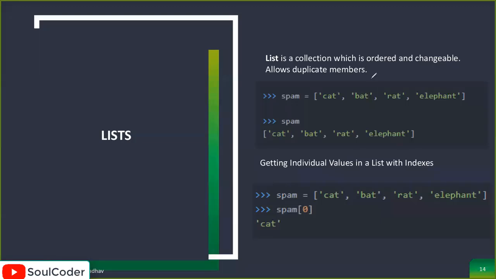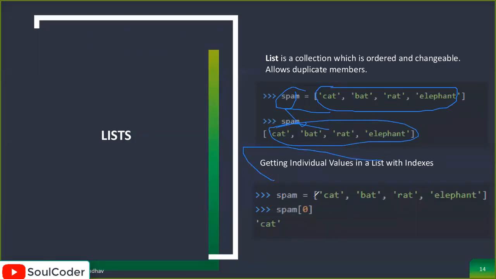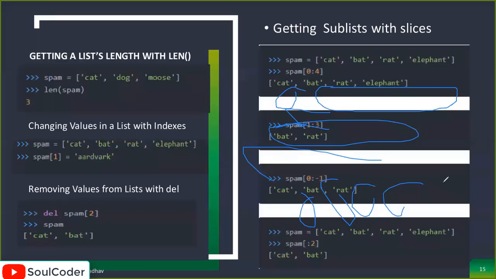I have written all the code and taken a screenshot of this part. If you can see spam, spam has 4 values: cat, bat, rat, and elephant. When we display spam, just like we displayed a, we got all 4 values here. And when we want individual values, a of 0 displays the cat. Similarly for spam of 1, spam of 2, we can display the other values.